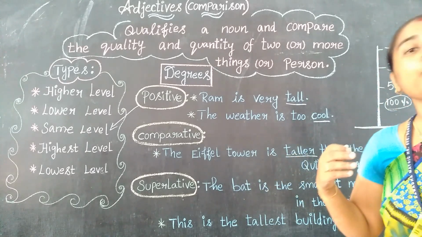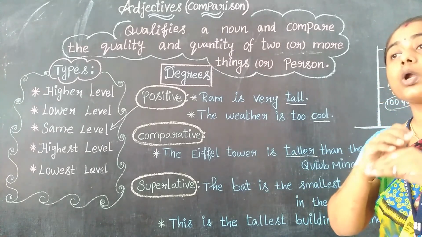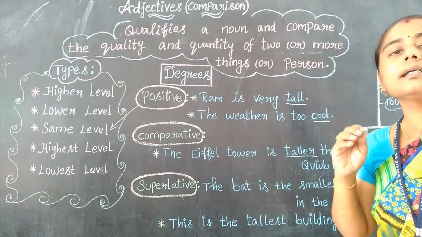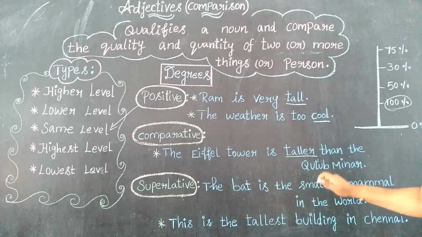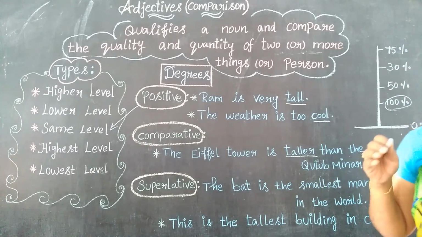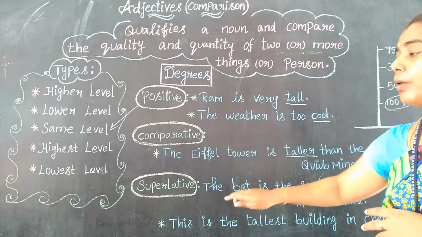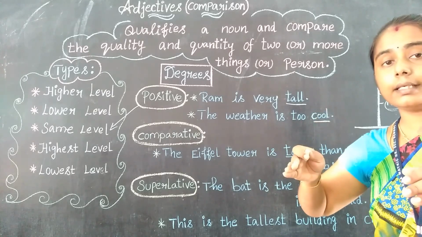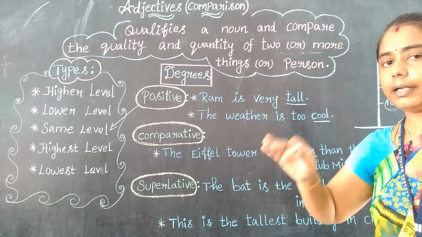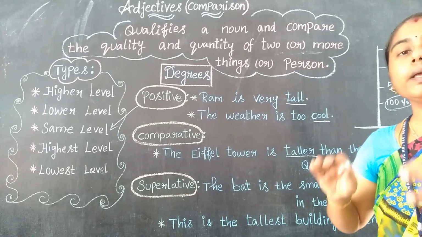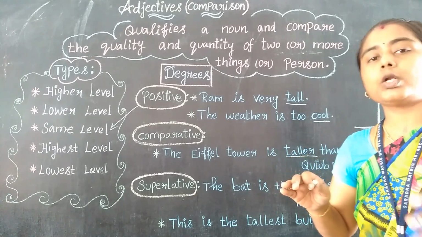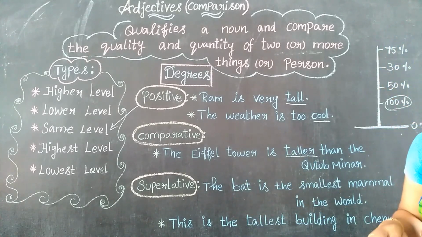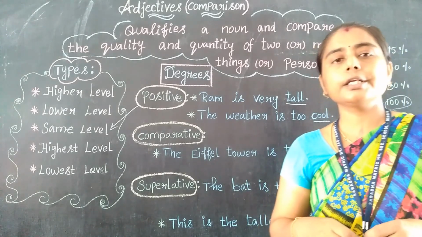This is more than one. That is single out. Yes, it is always more than one, not in a single manner, that is a single person or a single thing. So the bat is the smallest mammal in the world. So smallest. What are we denoting here? That is more than one. Yes, see here, we are just comparing. Yes, it may be single or unequal, right? And here it will always be more than one, not a single one. Yes, so always in the highest position in superlative, right? So these are all the degrees of comparison.